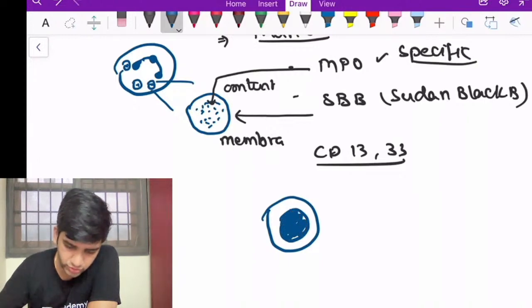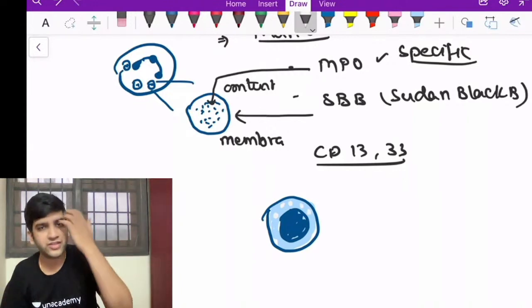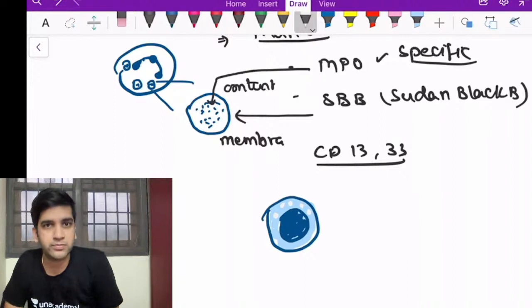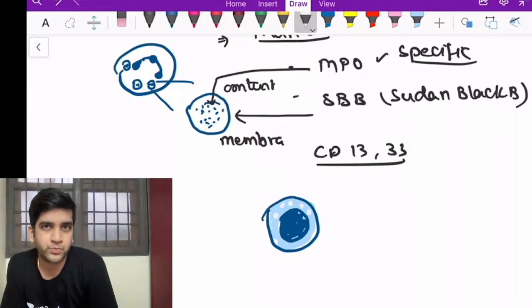Nucleus with a high NC ratio. I do have cytoplasm which is sky blue, and I do have vacuoles in the cytoplasm. Which blast looks like this? A high NC ratio blast with a sky blue cytoplasm and vacuoles in the cytoplasm. Which blast will look like this?